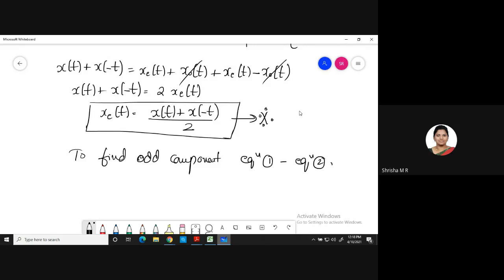So what do you get? x of t minus x of minus t is equal to xe of t plus xo of t minus xe of t plus xo of t. Correct? I have multiplied this negative sign. Got it?